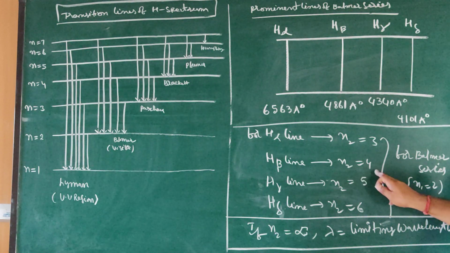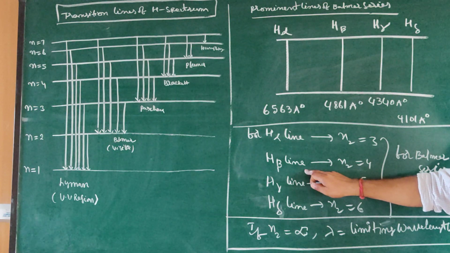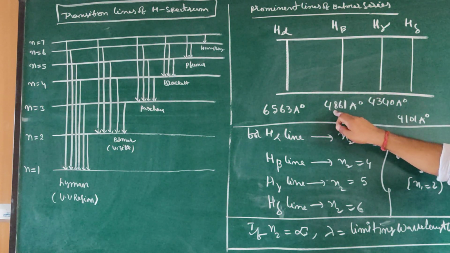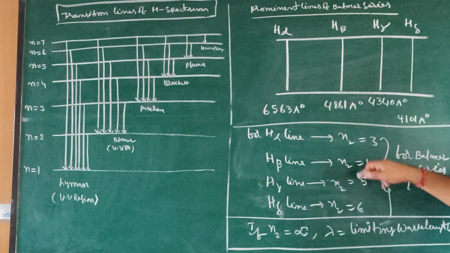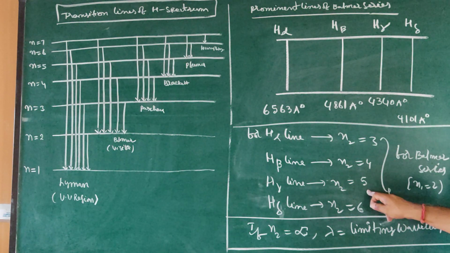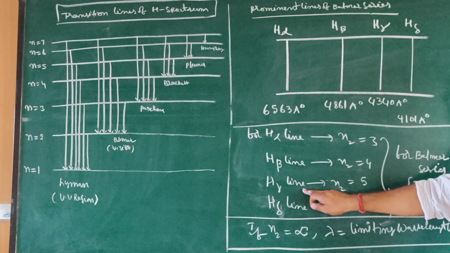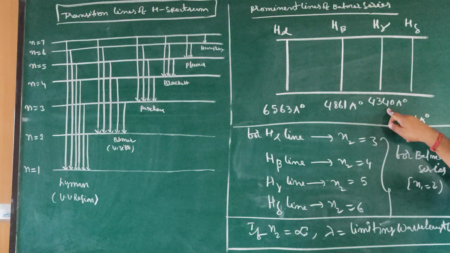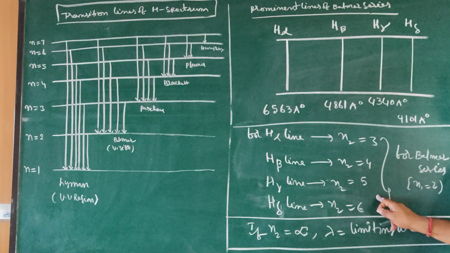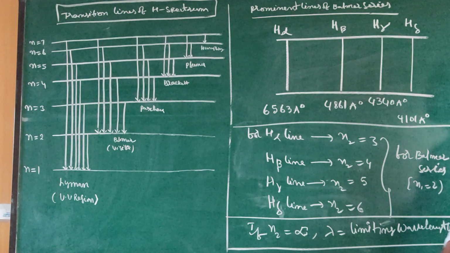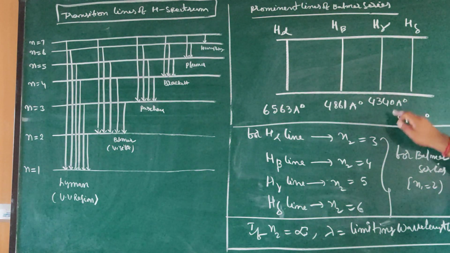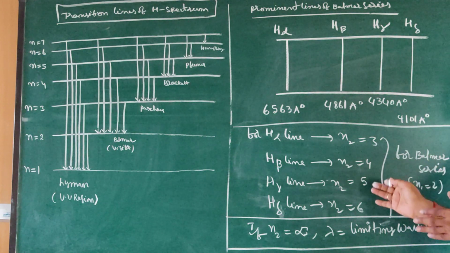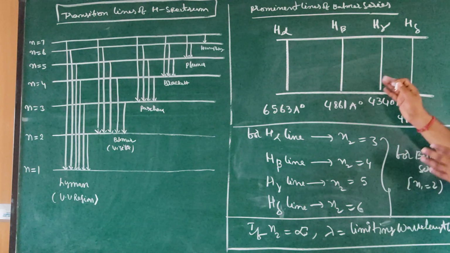Suppose n2 is equal to 4, that line is called the H beta line. The wavelength of H beta is 4861 angstroms. Next, if n2 is equal to 5, that line is called the H gamma line, with wavelength 4340 angstroms. If n2 is equal to 6, that line is called H delta, and lambda is 4101 angstroms. After substituting the respective n1 and n2 values in the Rydberg equation, we get these lambda values.